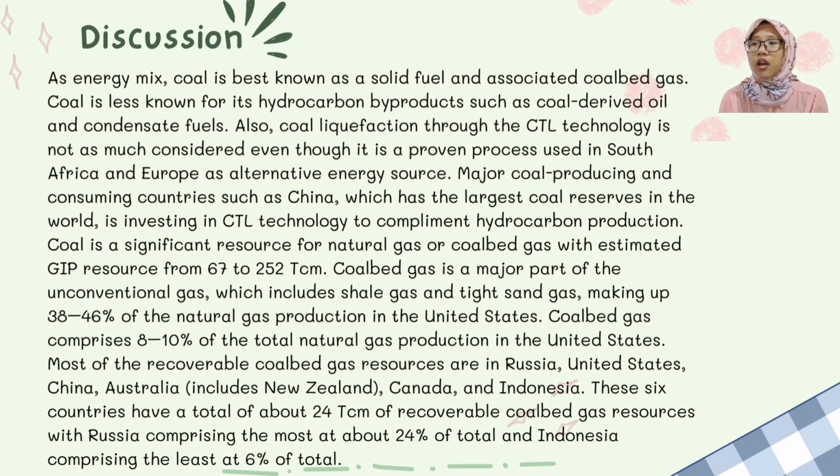Coal is a significant resource for natural gas or coal-bed gas, with estimated GIP resources from 67 to 152 TCM. Coal-bed gas is a major part of the unconventional gas, which includes shale gas and tight sand gas, making up 38 to 46% of the natural gas production in the United States. Coal-bed gas comprises 8 to 10% of the total natural gas production in the United States. Most of the recoverable coal-bed gas resources are in Russia, the United States, China, Australia including New Zealand, Canada, and Indonesia. These countries have a total of about 24 TCM of recoverable coal-bed gas resources, with Russia comprising the most at about 24% of the total, and Indonesia comprising the least at 60% of the total.